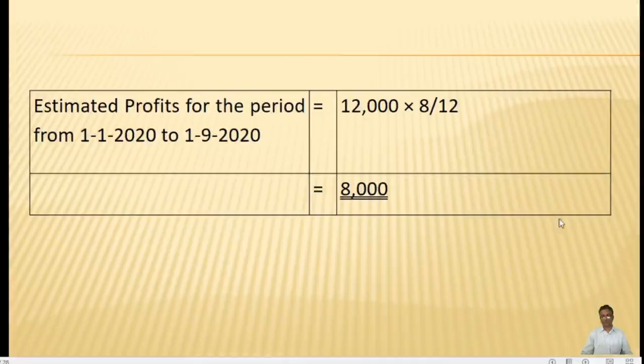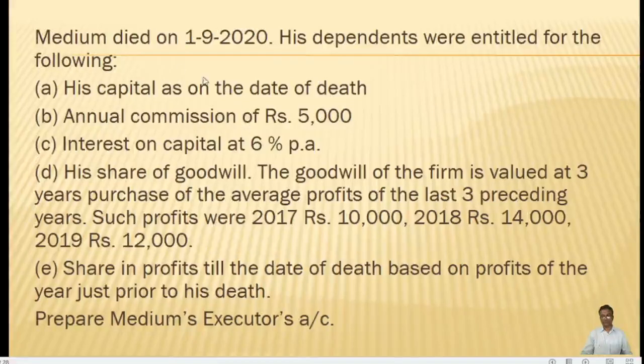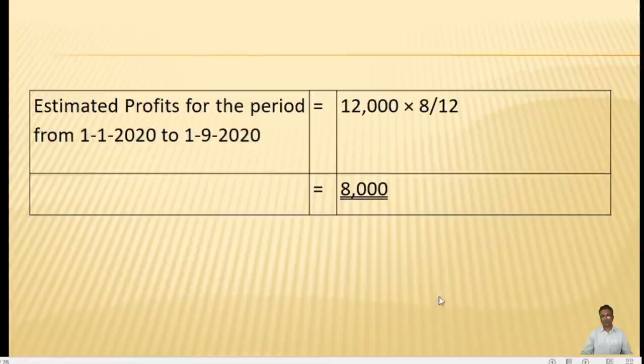The date of death is given in the problem: the medium died on 1/9/2020. So how many months was he alive? January, February, March, April, May, June, July, August. On September 1, he was deceased. So it is 8 months.